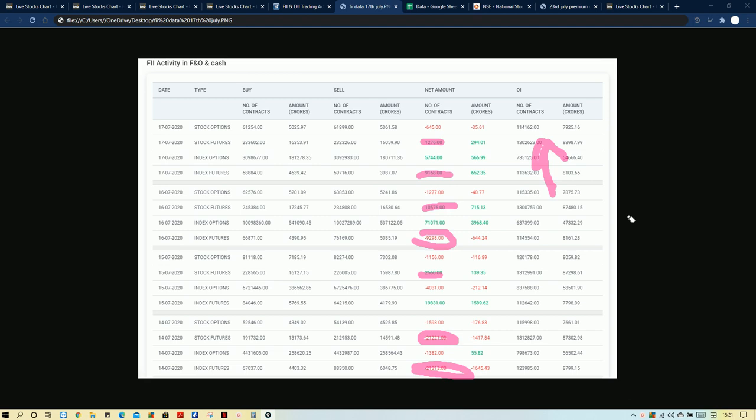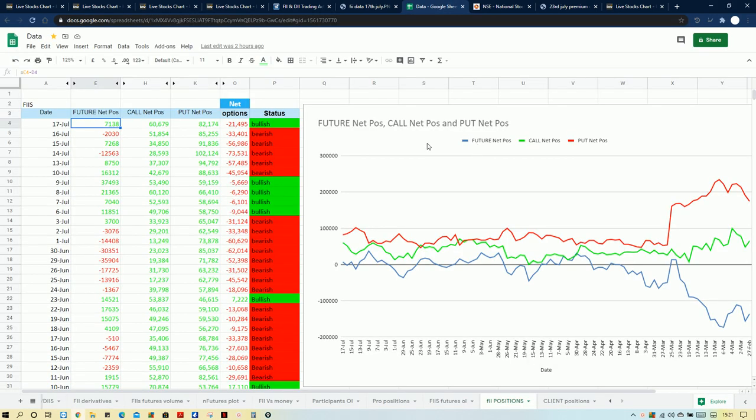Now we move on to the other data, that is the FII option data. In the option data also, FIIs bought calls, reduced puts and increased the put writing. That is the reason they went bullish here, and they also bought index futures. That is the reason it is in green. So that also confirms that the market will be moving towards the upside.